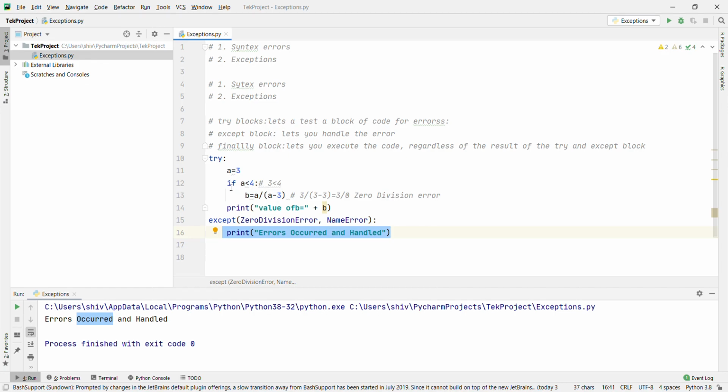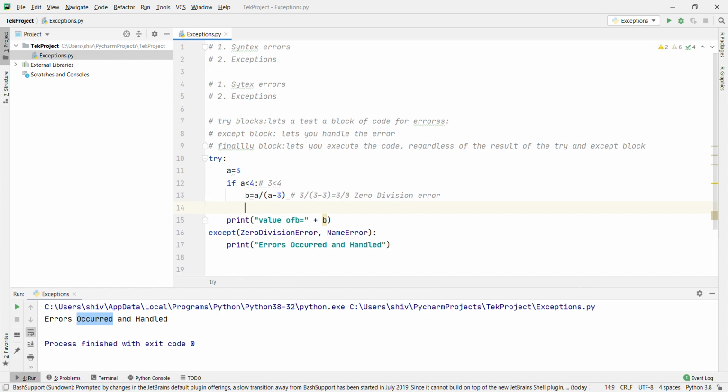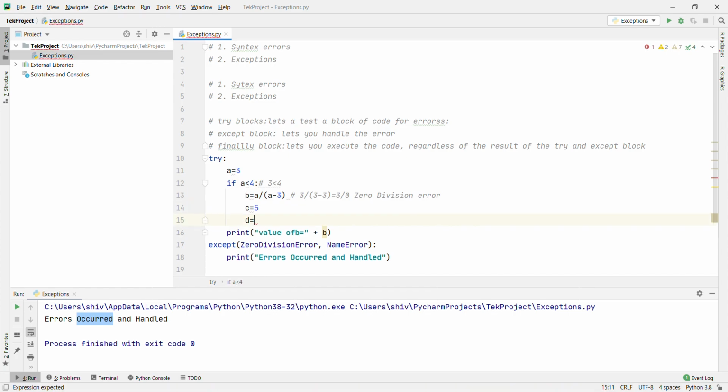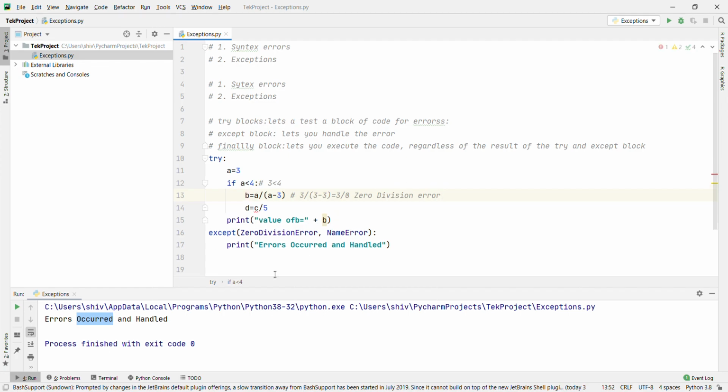And the second one: if you do not define b, then it will also come here, NameError, right? Just like if I type d equal to c divided by 5, and you do not define c here, but you are using c, right? Just like you see here, if I mouse over it, c is shown in red, right?